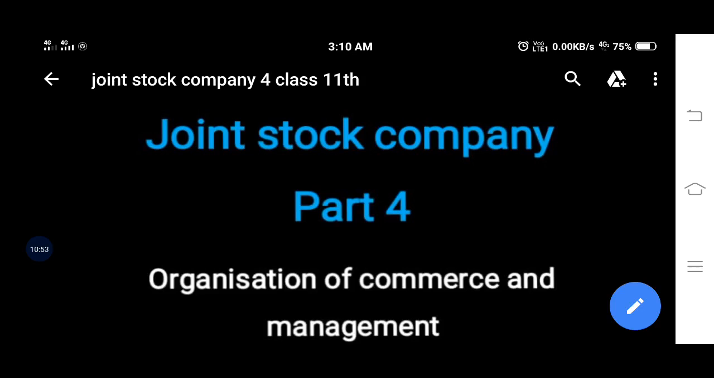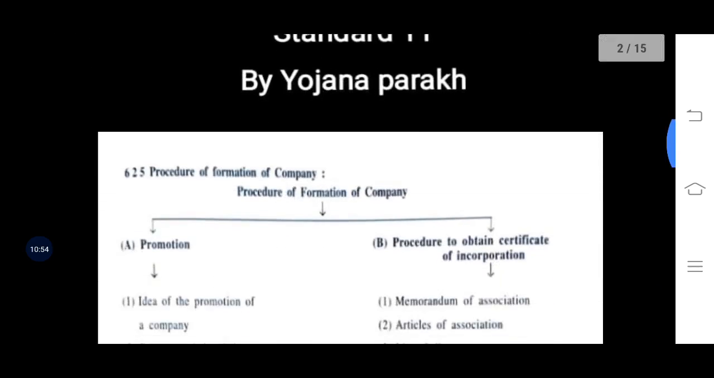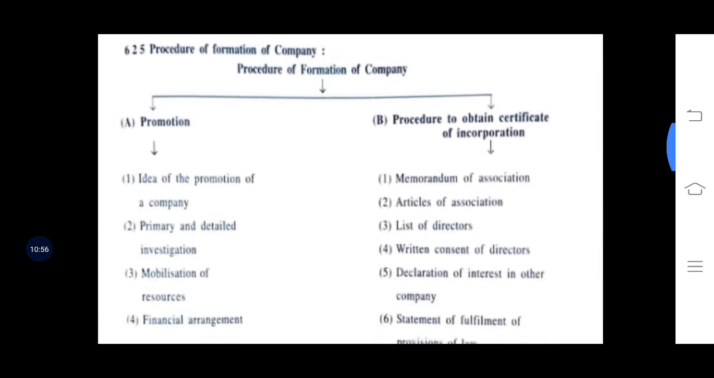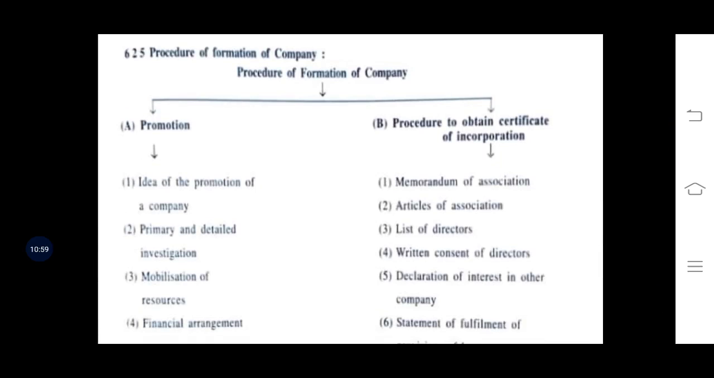First we saw that in a joint stock company, the process of formation of a company, how the company is formed. So there are mainly two processes. First one is the promotion, which is done before commencing the business, and when all the study is made, then documents are made. Then the second procedure is to obtain the certificate of incorporation.